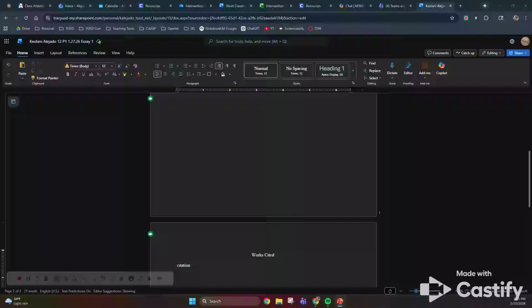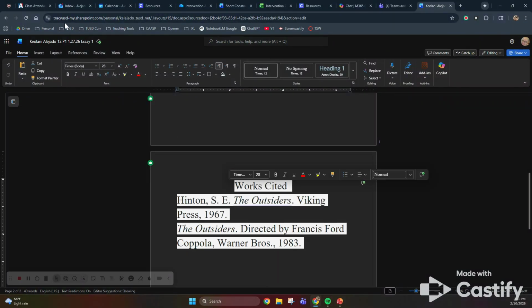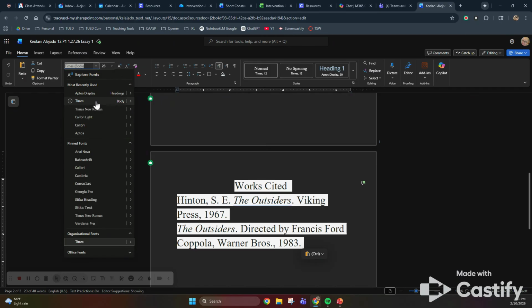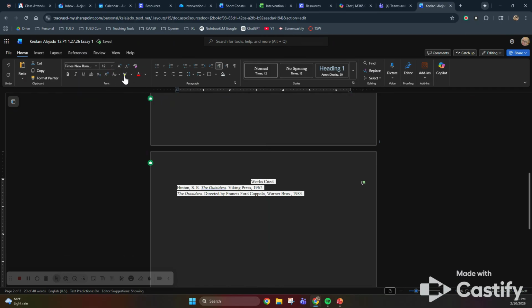Let's say you did The Outsiders. Your works cited would look like this. You're citing 2 things, the movie and the book. But this is way too big. So we're going to go here, we're going to go Times, and back to 12. We need to take off all bolds, no caps, no underlining. This needs to be, again, double space.